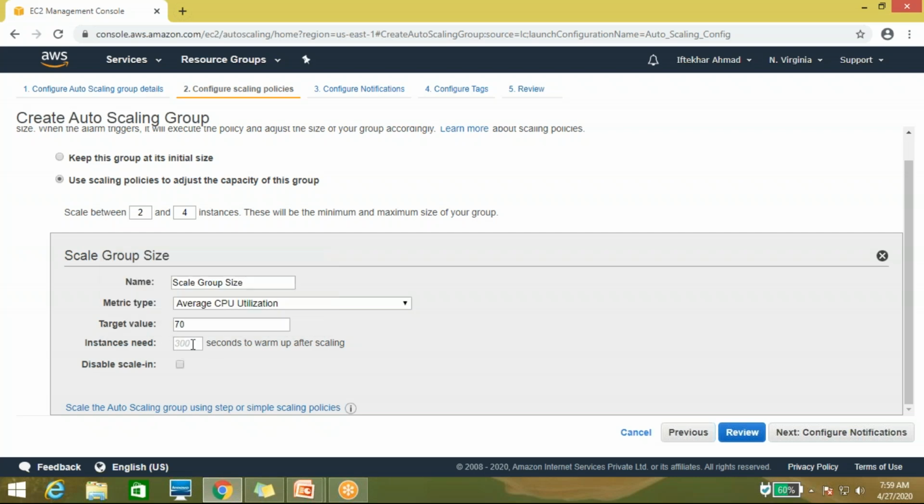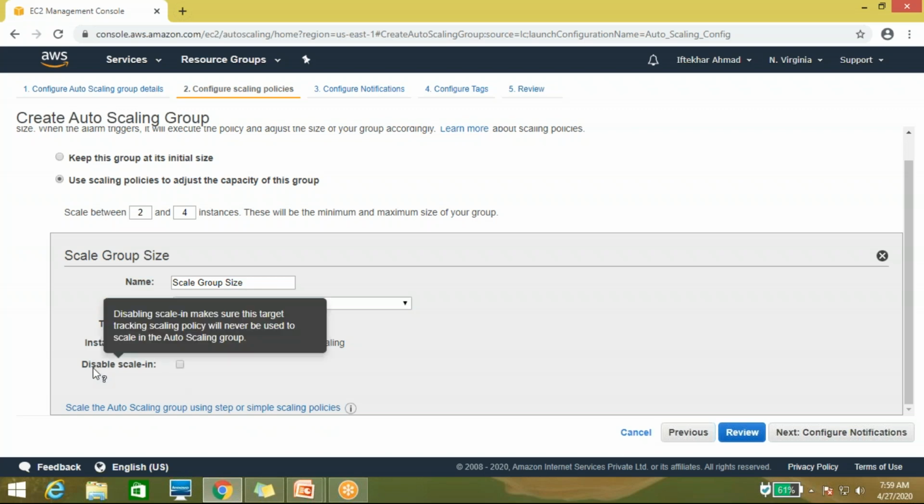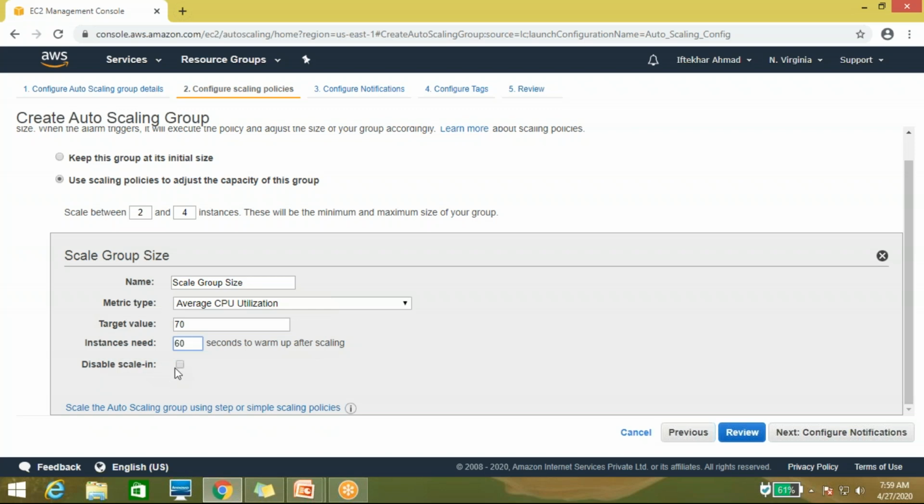70%. Okay, second to warm up. Here you can set the warm up time, that is how much time it will take to warm up a newly added instance. And this is the main thing. Here you can see disable scale in.